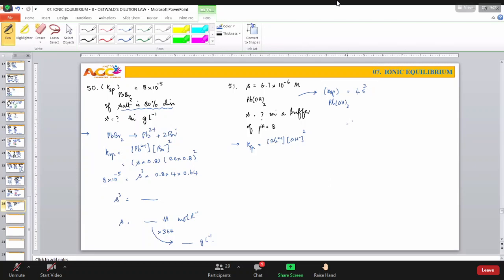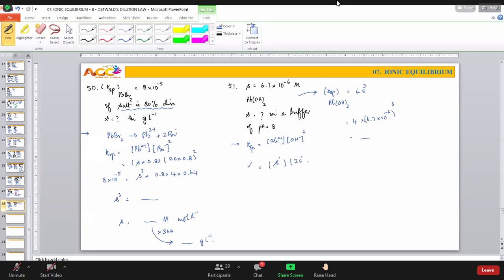Therefore, I can find out the value of solubility product here. KSP value is 10 power minus 6, 3. I got some number here in this case. So I know the value of KSP. Now we are having this one. What is this? Solubility. No, no, sir, this is S dash, right? It is in case of buffer S dash, and this is 2S dash.